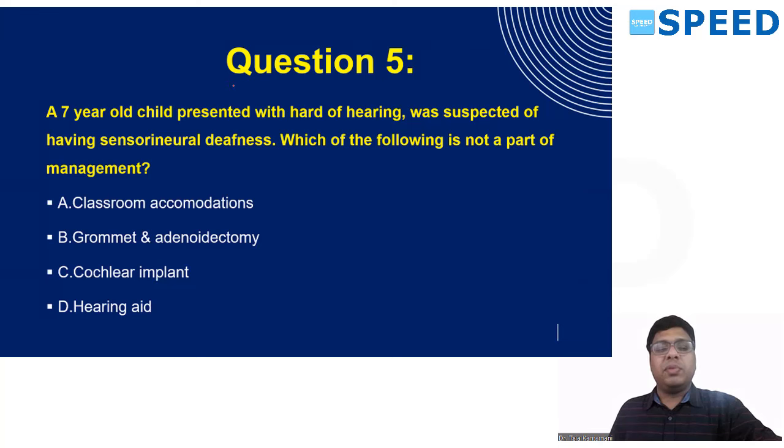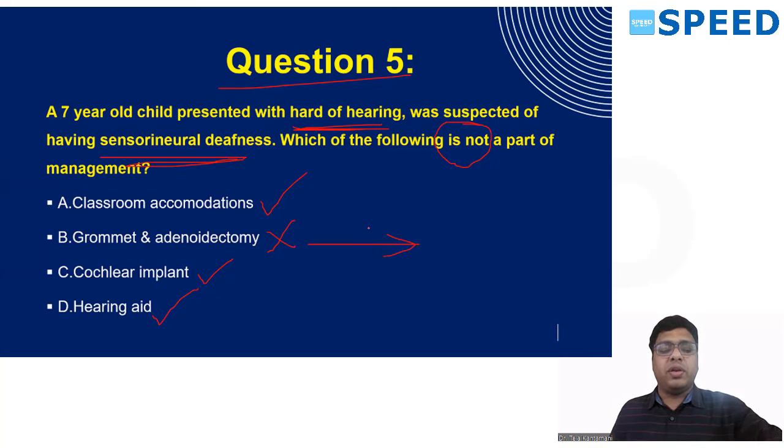So coming to question number 5, a 7-year-old child presented with hard of hearing and along with that sensorineural hearing loss. Which of the following is not a part of management? Classroom accommodations correct, cochlear implant correct, hearing aid correct, but not adenoidectomy and bromide. So logically, if there is adenoid hypertrophy, then only you will do adenoidectomy. You will not do adenoidectomy in all cases. The same way here also, when required, you will do adenoidectomy, not in all cases. So answer B is wrong.